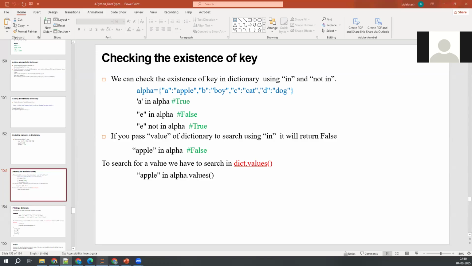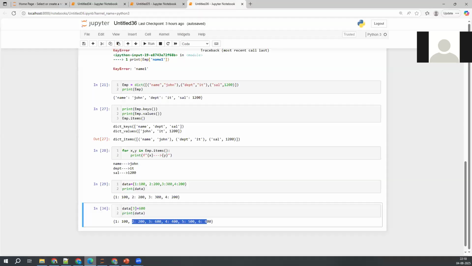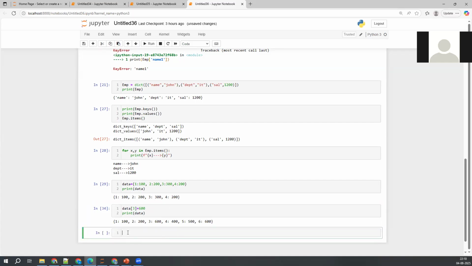Okay, so whether the key is present or not. We have seen that membership operator in the list and other items. If you want to check whether the key exists or not, use the in operator on the data, which is my dictionary. It will check whether one is there in the data or not, but does it check the key or its value?